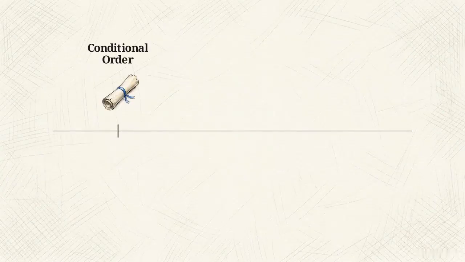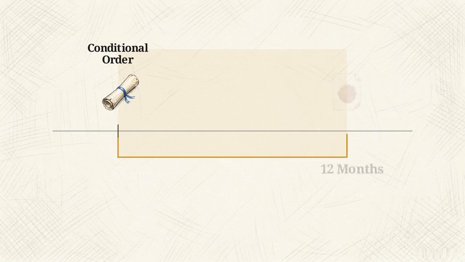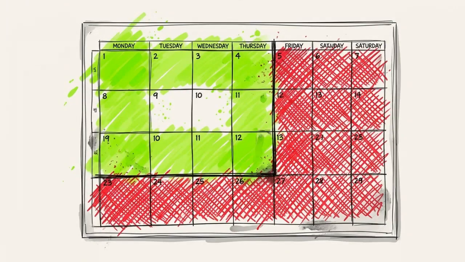This standard application window lasts for exactly 12 months from the date the conditional order was granted. This 12-month period establishes the window for standard action, after which the application process becomes more complex.